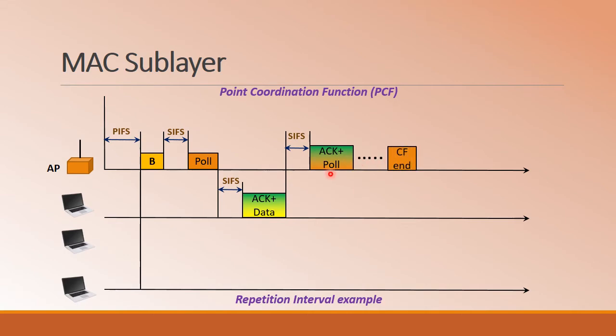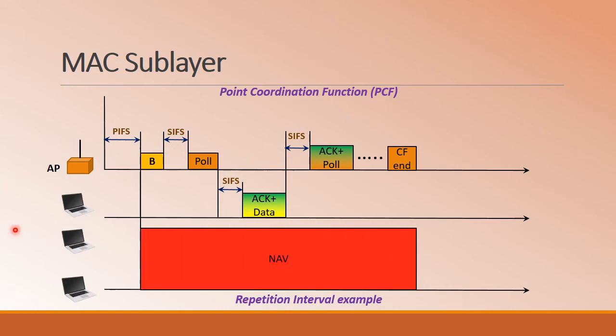Once all the stations are polled, the AP will send the CF end, that is the contention free end frame, which will indicate that now the contention based stations are allowed to have access to the medium.